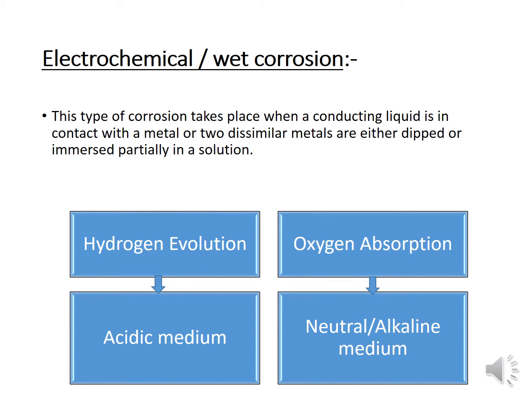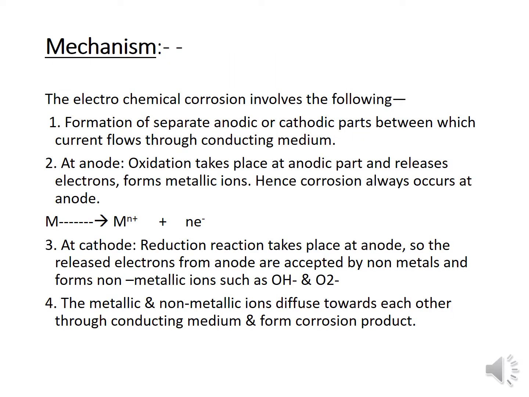When corrosion takes place in the presence of a conducting medium, when two metals or a single metal in a different atmosphere is in contact with an electrolyte solution or liquid solution, electrochemical corrosion takes place. It belongs to two classes: hydrogen evolution and oxygen absorption. If the environment is acidic, hydrogen evolution will take place. If the outside condition is neutral or alkaline, oxygen absorption corrosion will take place.